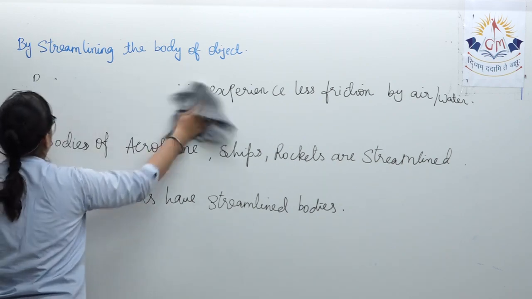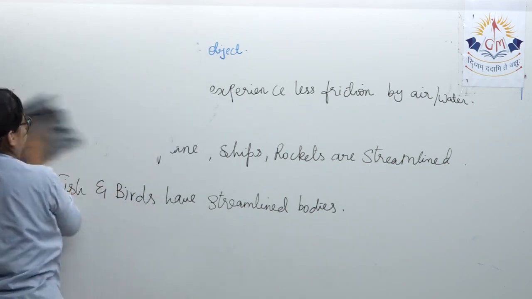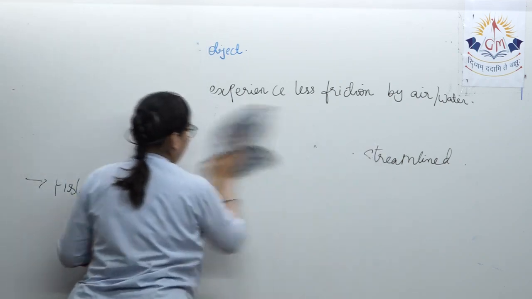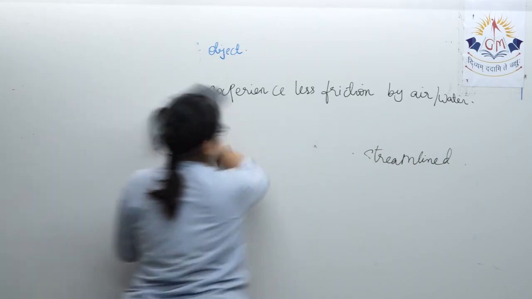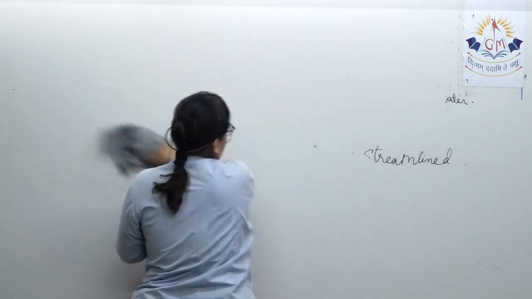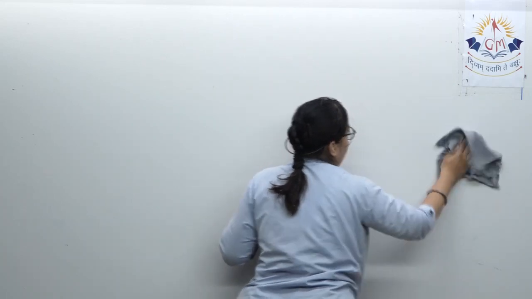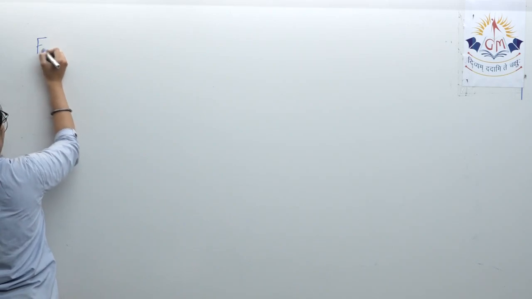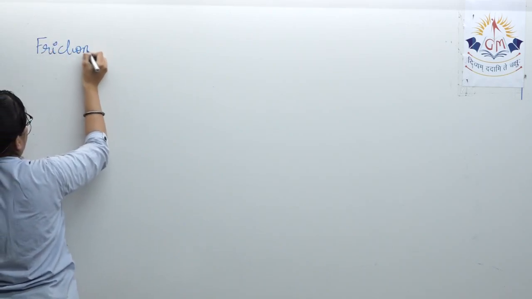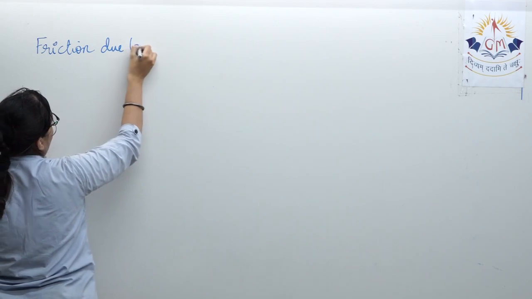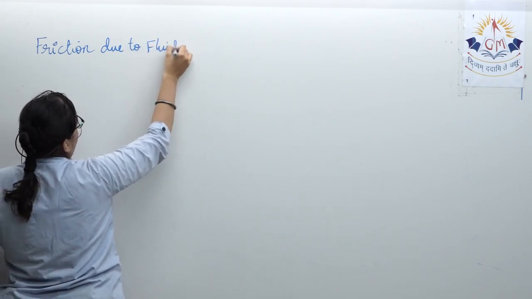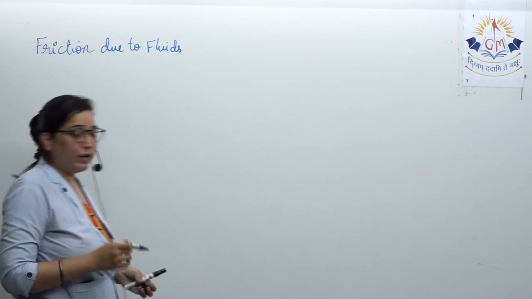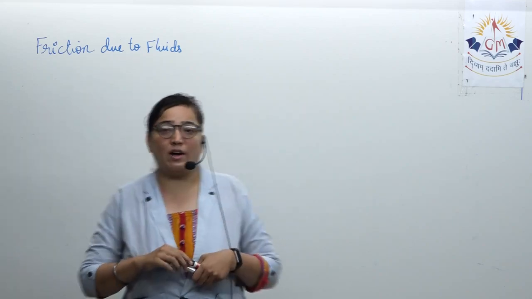The next particular topic is friction due to fluids. So that is the next particular topic, that is friction due to fluids. The friction that is caused by fluid, that is the air or the gas, is called drag.